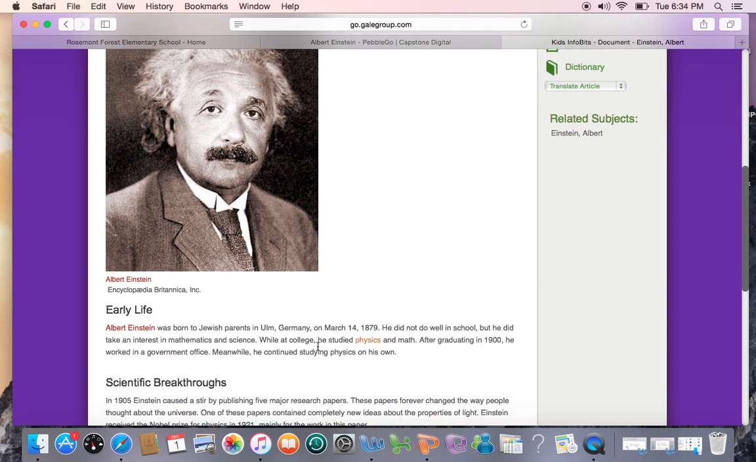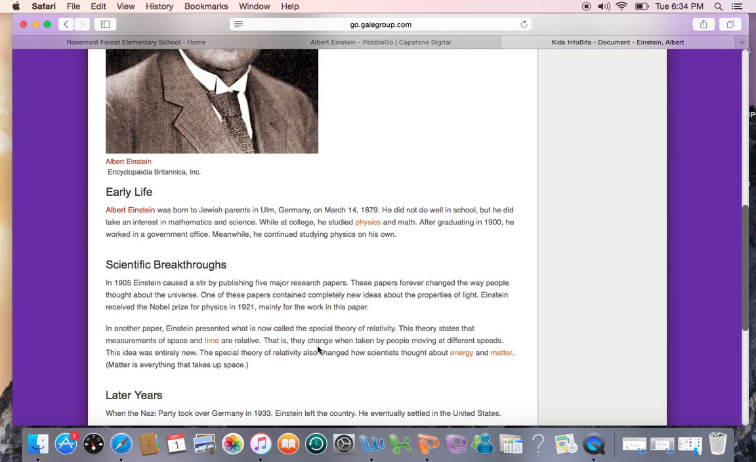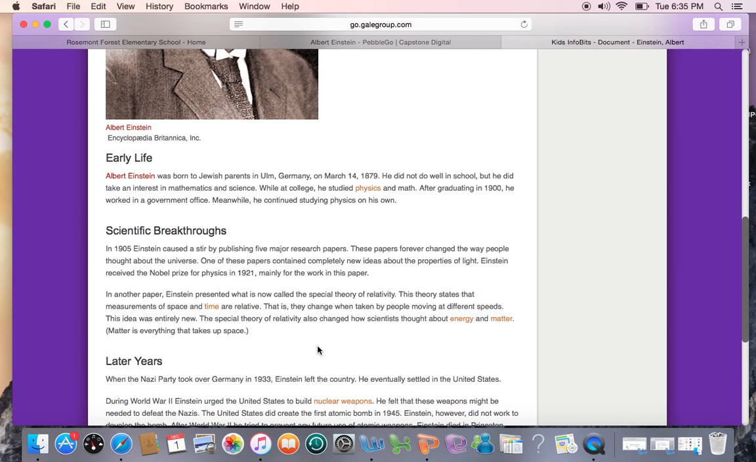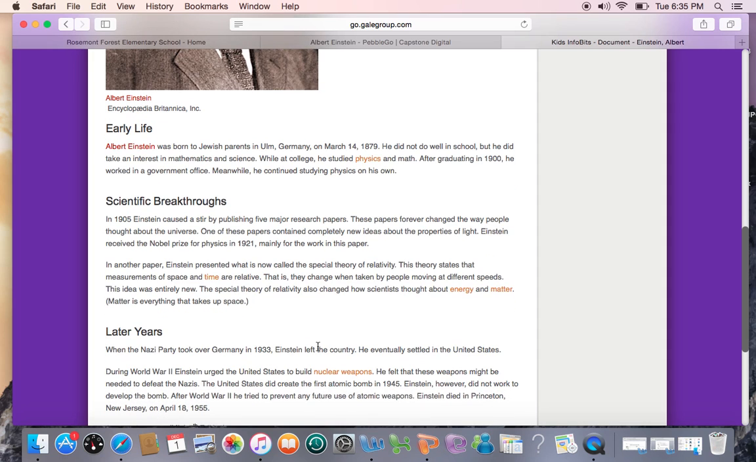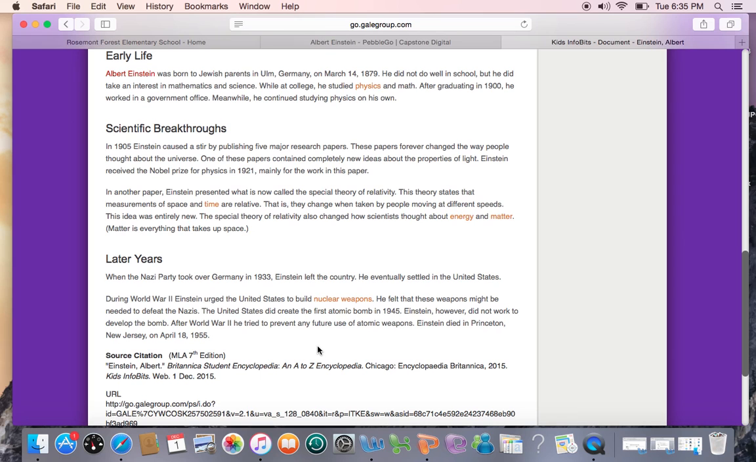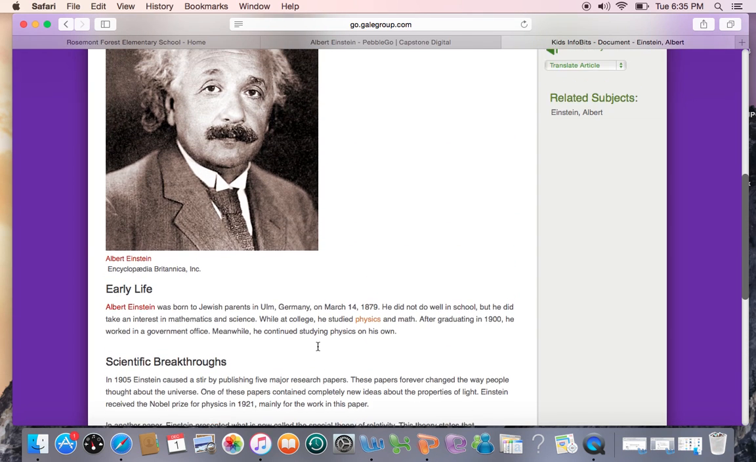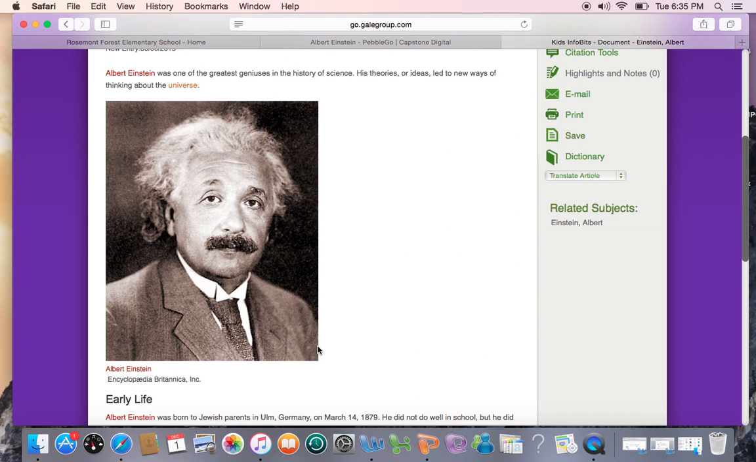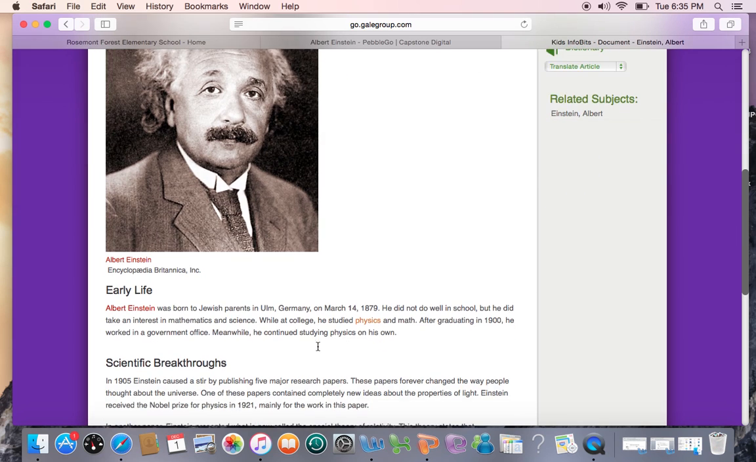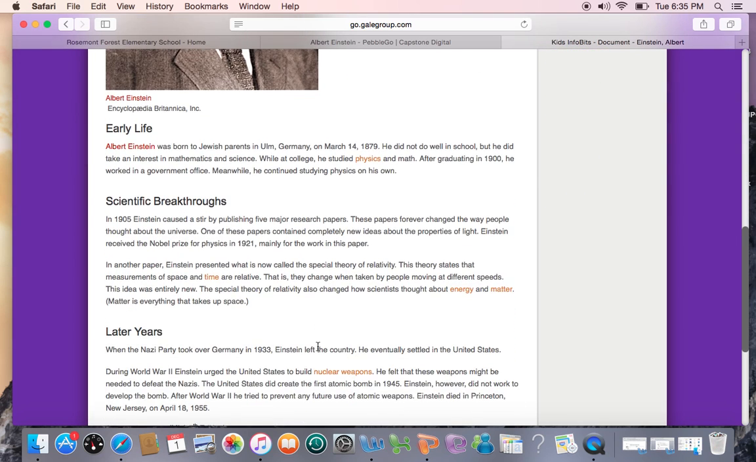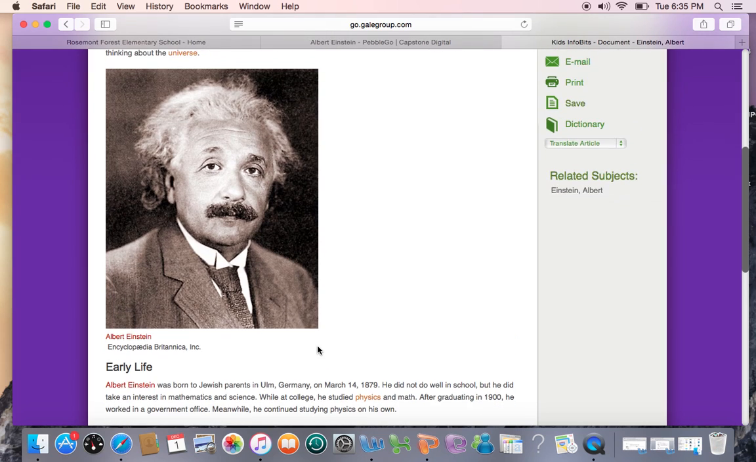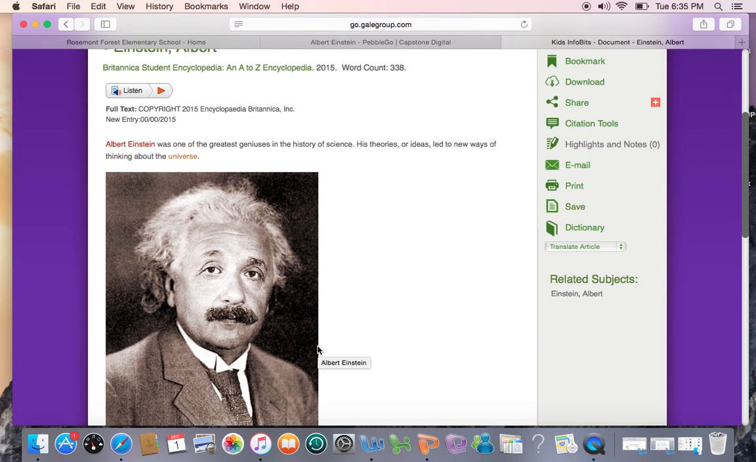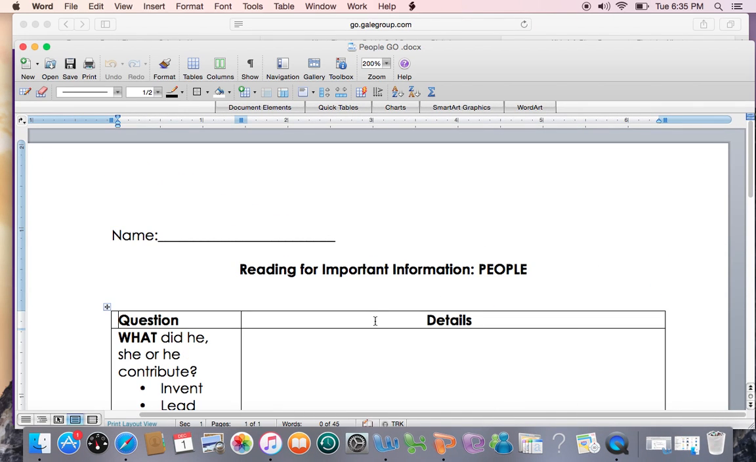Okay, scroll down. I see early life, so I'm assuming that's going to tell me when he was born and maybe how he got interested in science. Scientific breakthroughs, so perhaps some of his contributions, and then later years. So we only have 3 paragraphs here, and it's already giving me an idea. Okay, I'm going to know when he was born, some of his scientific contributions, and where he lived in his later years. So I have my organizer here, like you have yours.